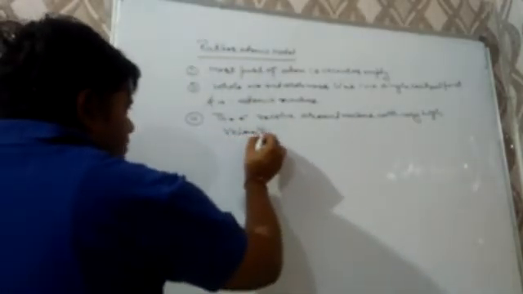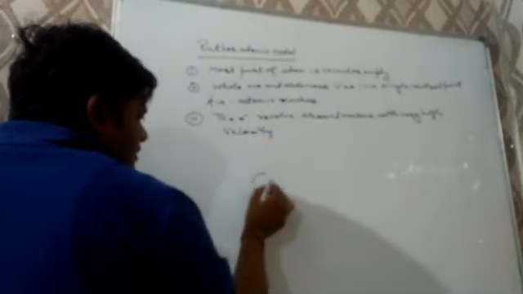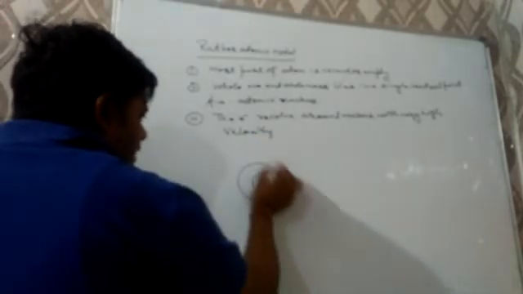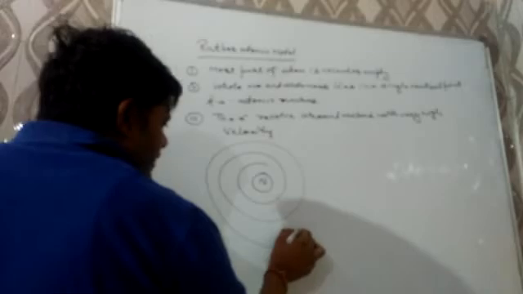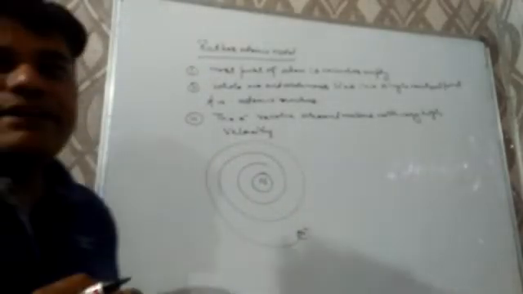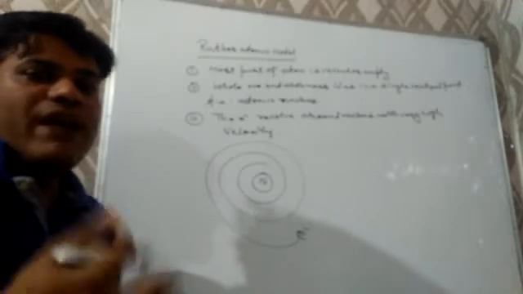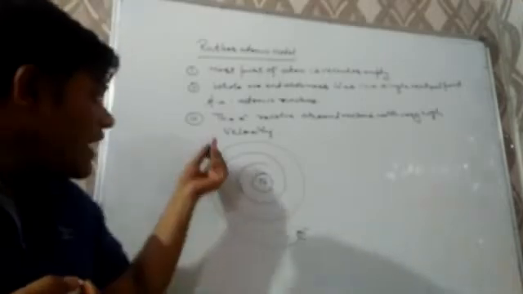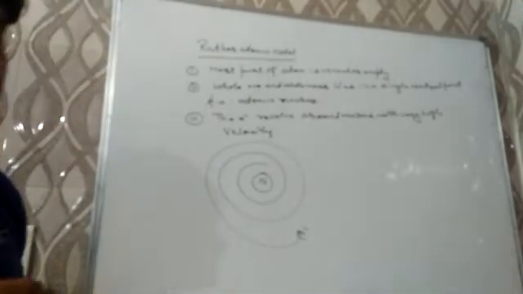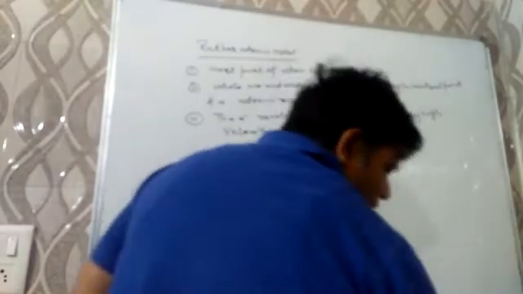With very high velocity. That can be shown as a nucleus, and the electrons are revolving around the nucleus with very high speed. And the last postulate is the reason for drawback or failure of this model, because this model cannot explain the stability of atom.